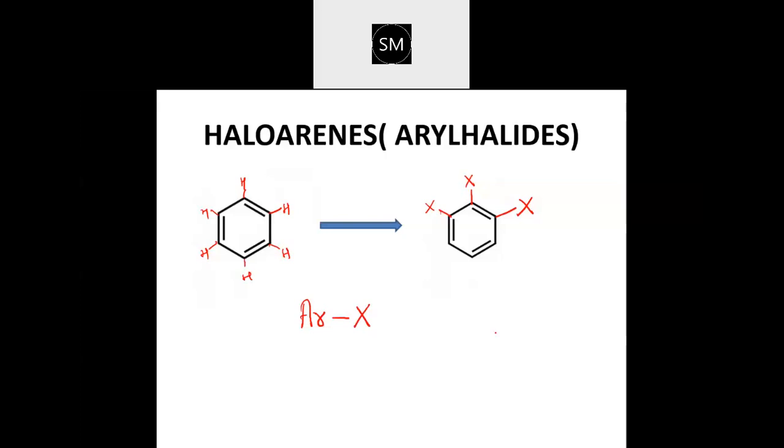Many halogens are replaced, many hydrogens are replaced by halogen, so then they will come under the poly group. But they are haloarenes itself. Clear, no? Ar is the aryl group. It's called aryl halide, and this is the halide group, where again X can be anything: fluoride, chloride, bromide, or iodide.